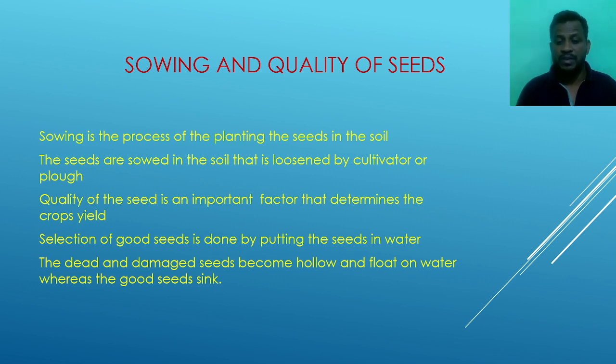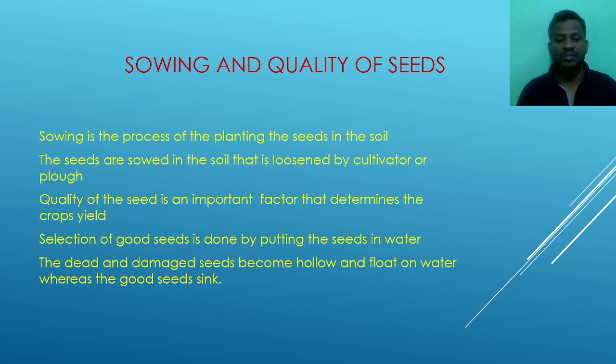The next point is very important: the quality of the seed. The quality of the seed directly affects the yield. If there is a good quality seed, we get a good yield. If we sow damaged and dead seeds in the soil, we don't get any good yield from the land. So this is a very important step of agriculture, the selecting of the seeds.